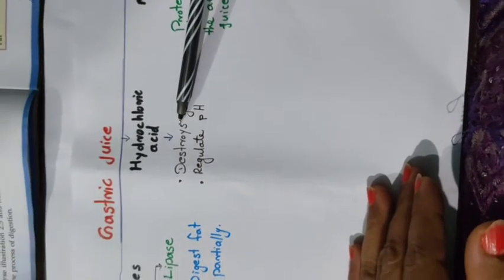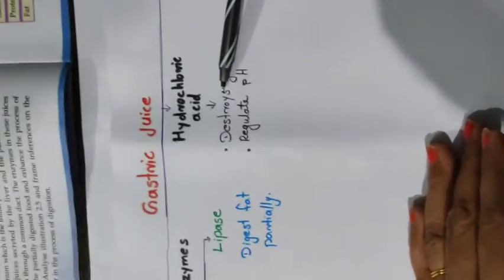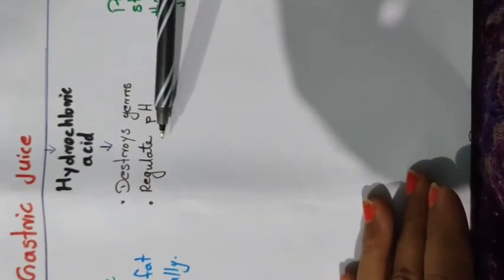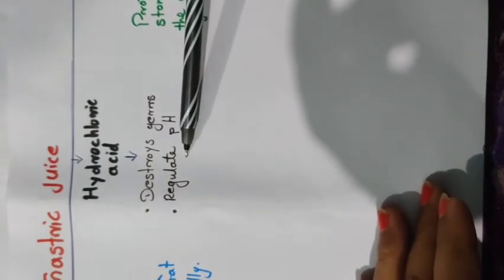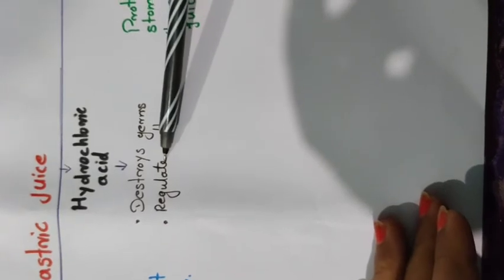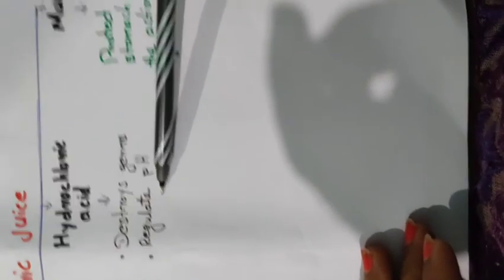Then hydrochloric acid, HCl. We know hydrochloric acid is a strong acid. This acid present in our gastric juice helps to destroy the germs in the food and regulate the pH suitable for digestion in the stomach. In stomach digestion, the medium is acidic. This hydrochloric acid provides the acidic medium in the stomach. This helps digestion in the stomach.